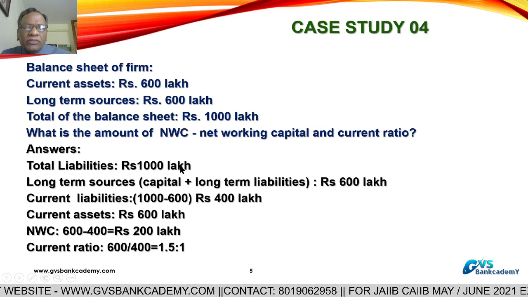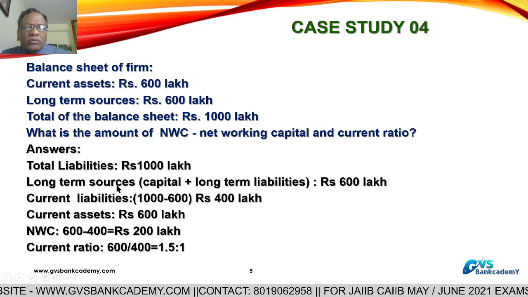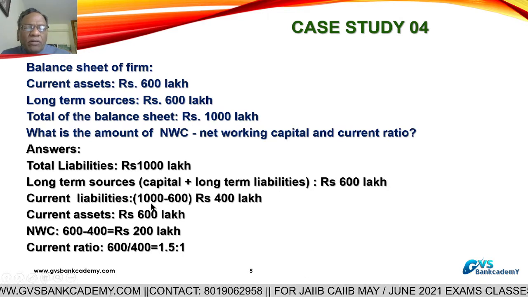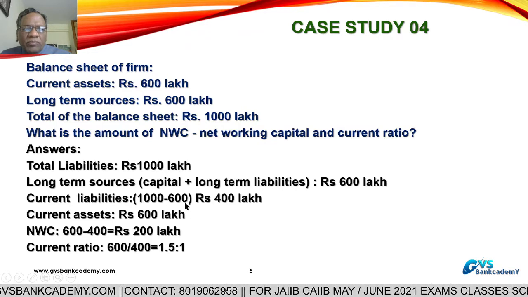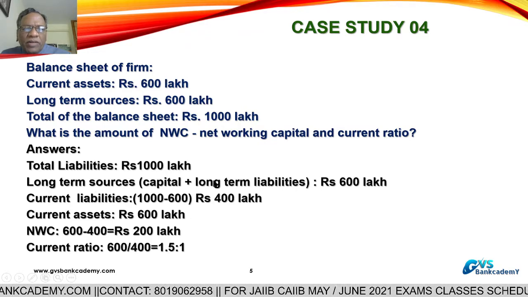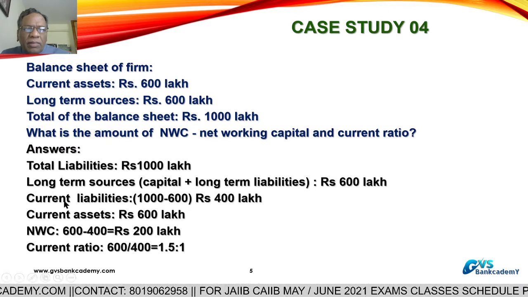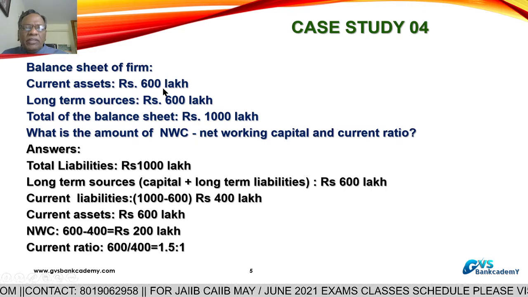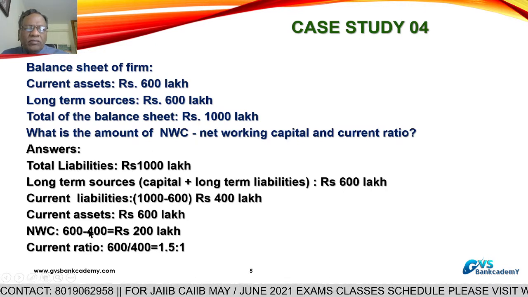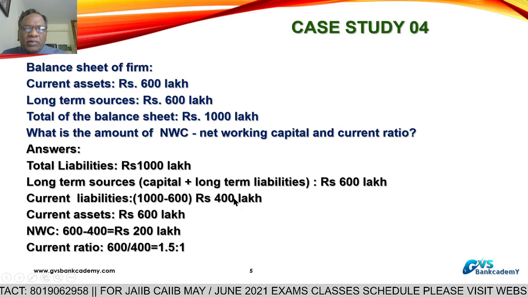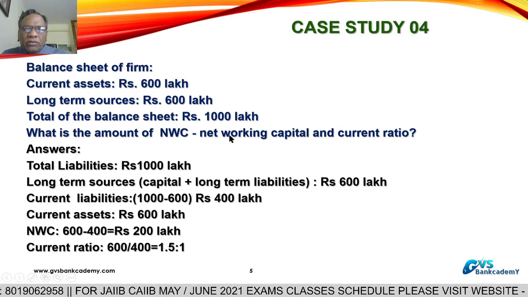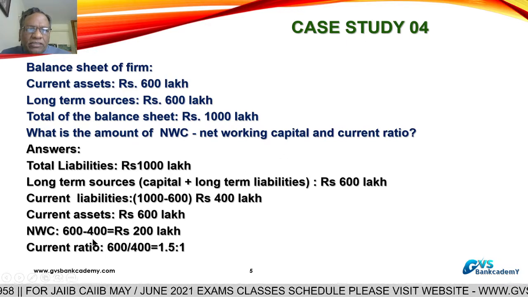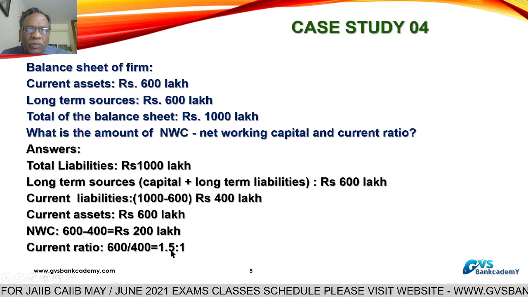Current liabilities equal total liabilities 1000 lakhs minus long-term sources 600, so current liabilities are 400. Current assets 600 minus 400 gives NWC of 200 lakhs. Current ratio, 600 divided by 400, is 1.5:1.